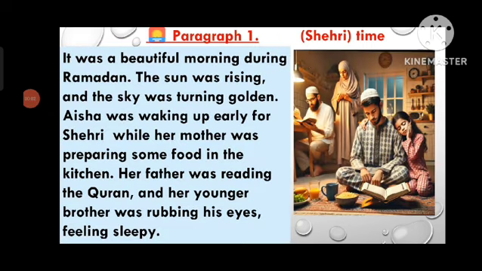Story time. It was a beautiful morning during Ramzan. The sun was rising and the sky was turning golden. She was waking up early for Sehri while her mother was preparing some food in the kitchen. Her father was reading the Quran and her younger brother was rubbing his eyes, feeling sleepy.